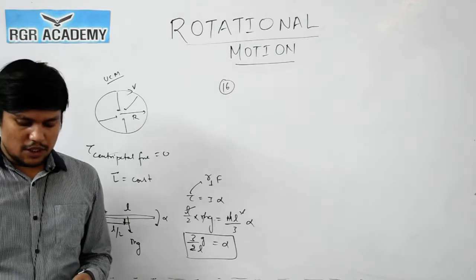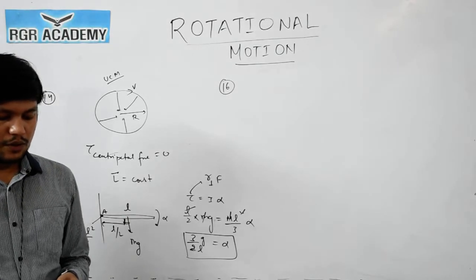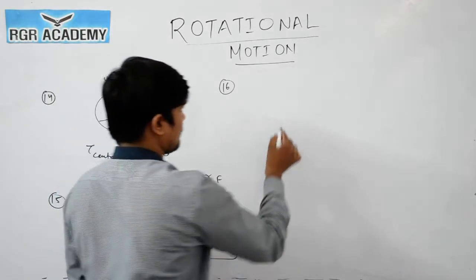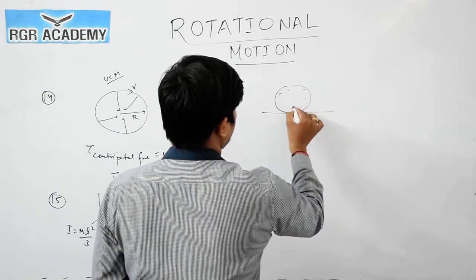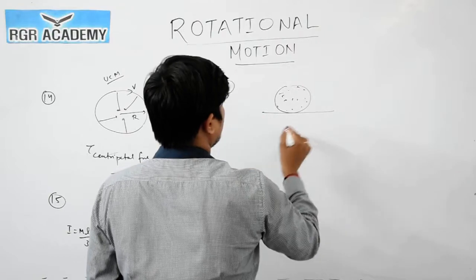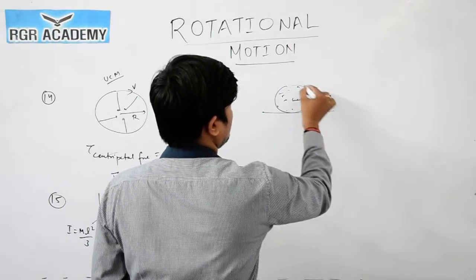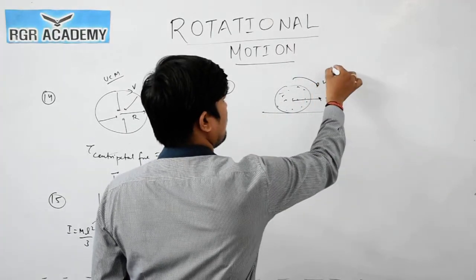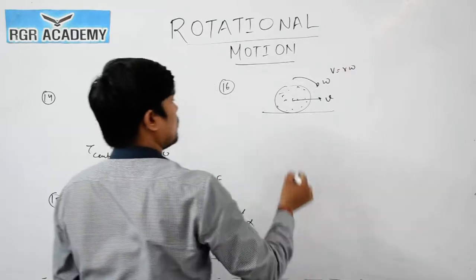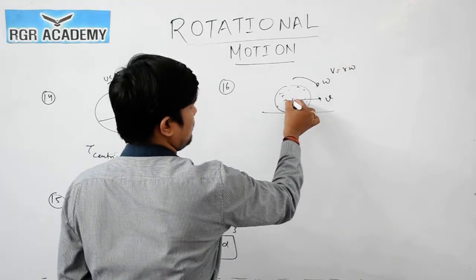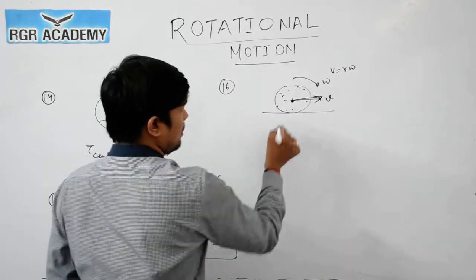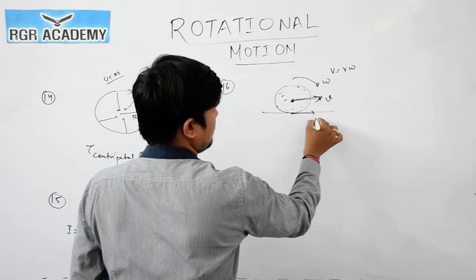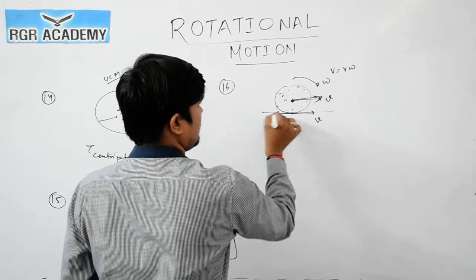Question number 16. All points of a rigid body have the same linear speed in rolling. See this thing. If any rigid body is rolling like this, any rigid body, consider a solid sphere. Rolling means some velocity v and angular velocity omega, and v will be equal to r omega. This particle will have only linear velocity, that is v. This particle will have v velocity in this direction and omega r velocity in this direction.